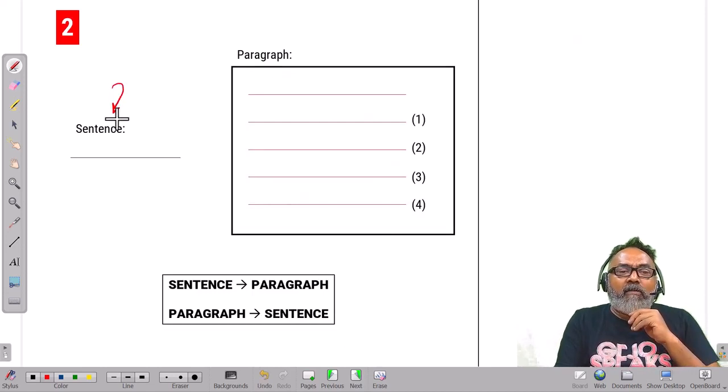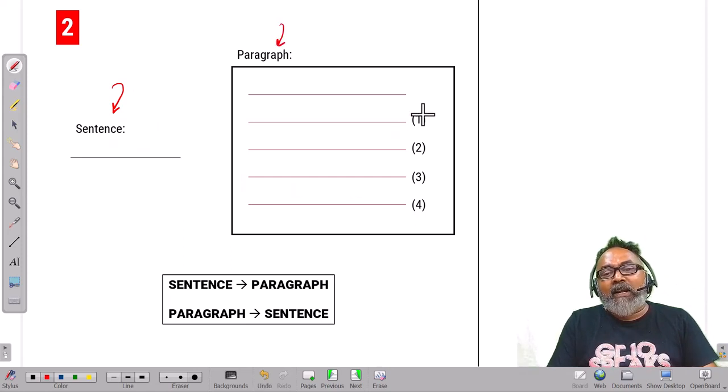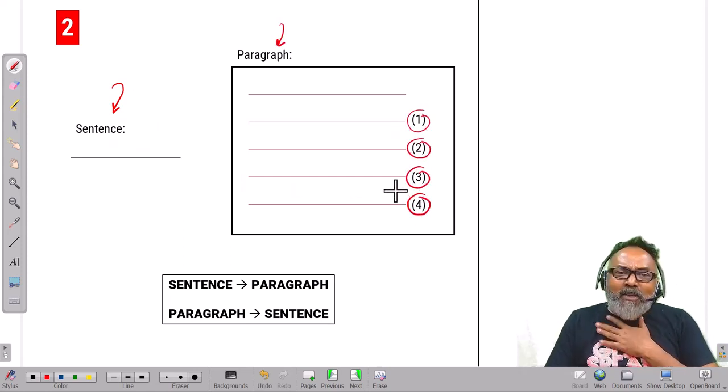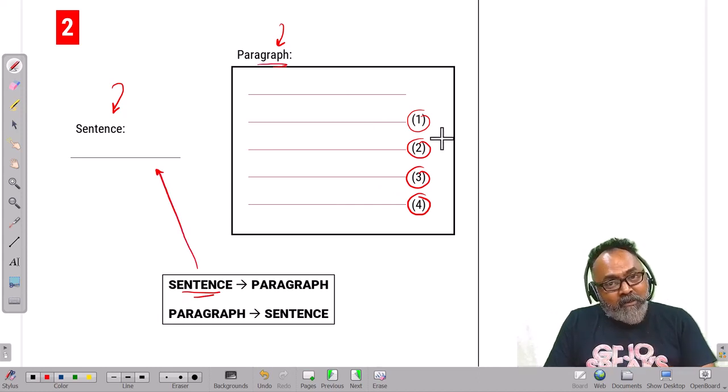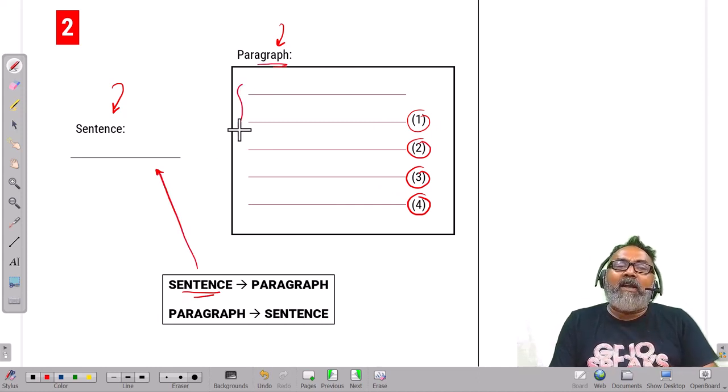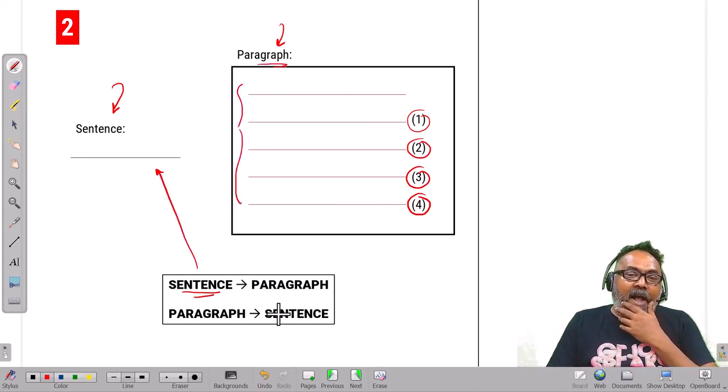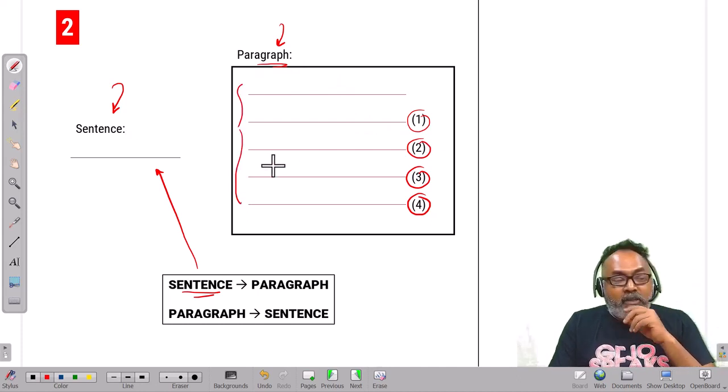The second thing was this. You're given a sentence and there is a paragraph. You have to look at where the sentence fits in the paragraph, on these blanks that are given to us. Correct? Now the choice is, should I read the sentence first and then read the paragraph and fit it in? Or should I first read the paragraph, forget the sentence, and then go and look at where the sentence fits in?